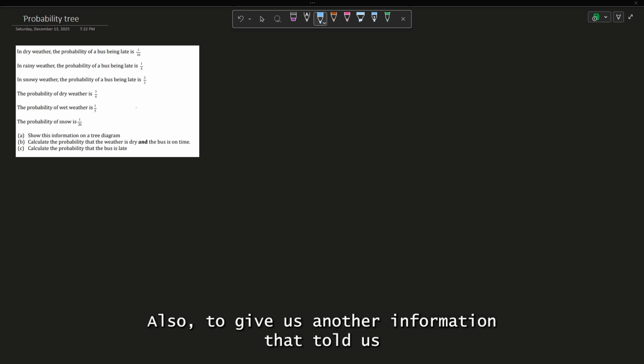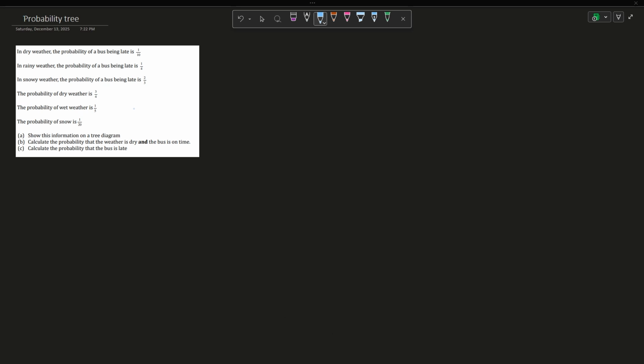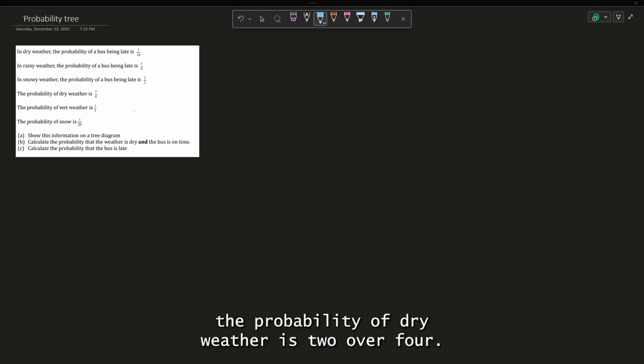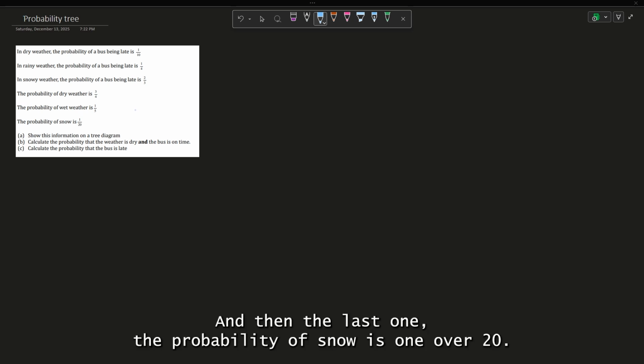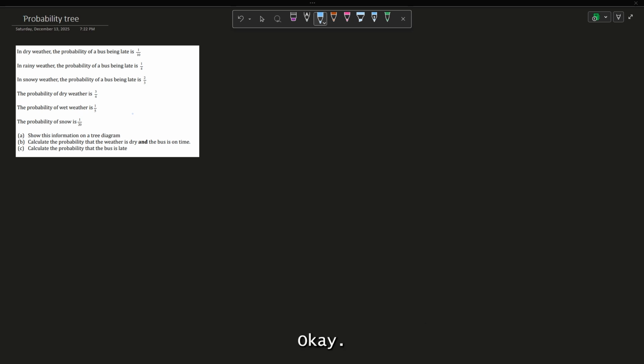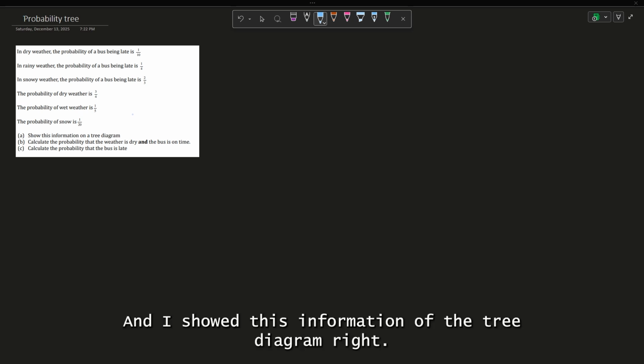Also, they give us another piece of information. They told us the probability of dry weather is 3 over 4. Then the probability of wet weather is 1 over 5. And then the last one, the probability of snow is 1 over 20. Okay, and A, show this information on a tree diagram.